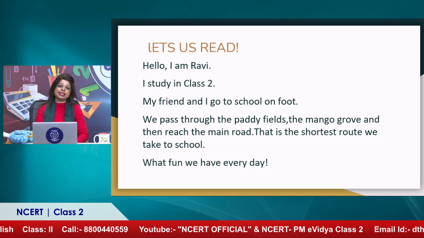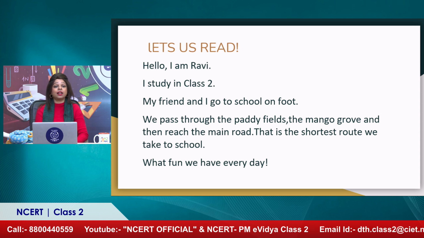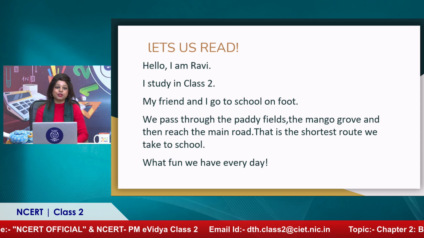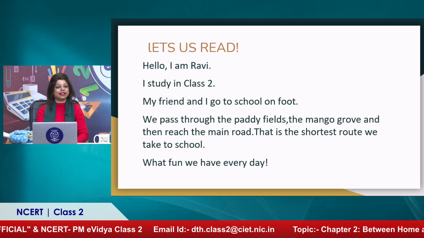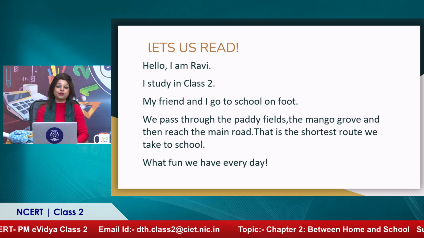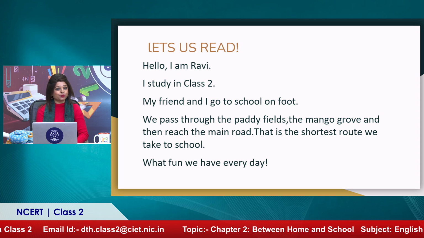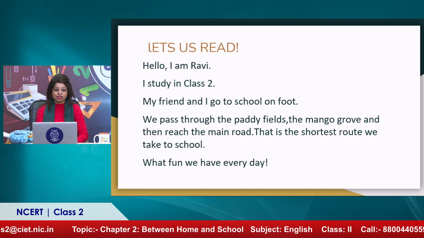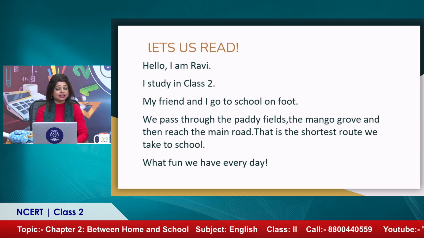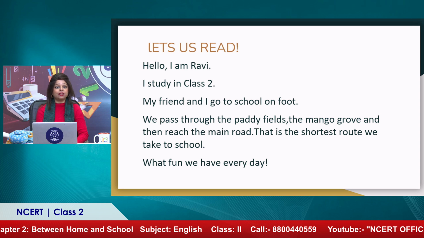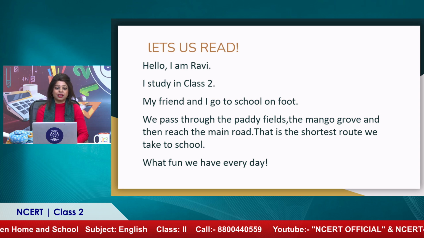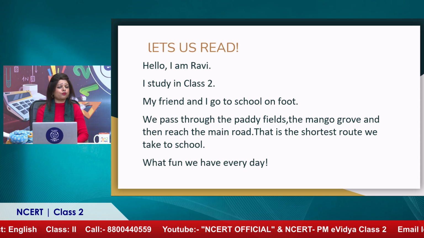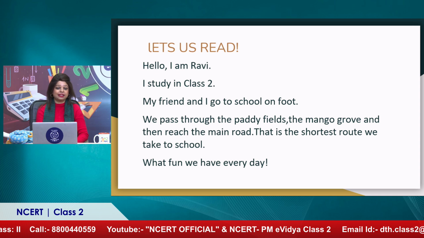And here we begin our lesson. I'm sure you're going to have lots of fun knowing about the journey of Ravi on the way from his home to school. So let's read together. Hello, I am Ravi. I study in class 2. My friend and I go to school on foot. We pass through the paddy fields, the mango grove, and then reach the main road. That is the shortest route we take to school. What fun we have every day.